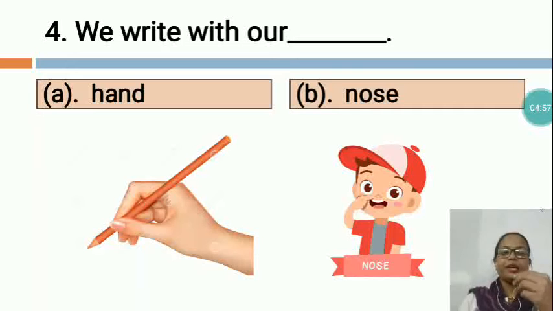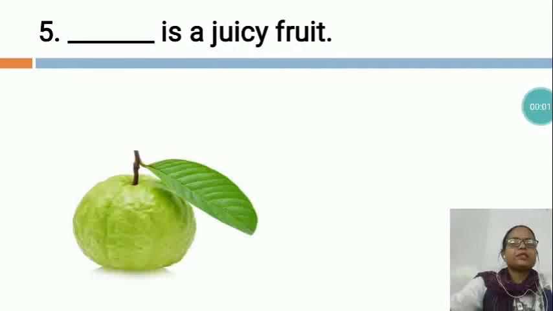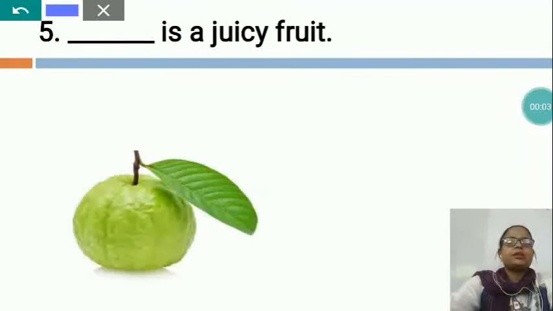Understood? And with the help of the hand, we can hold anything. We can push anything. So we write with our hand. We just hold the pen like this, you can see. So we write with our hand. So which is the correct option? Option A, hand.